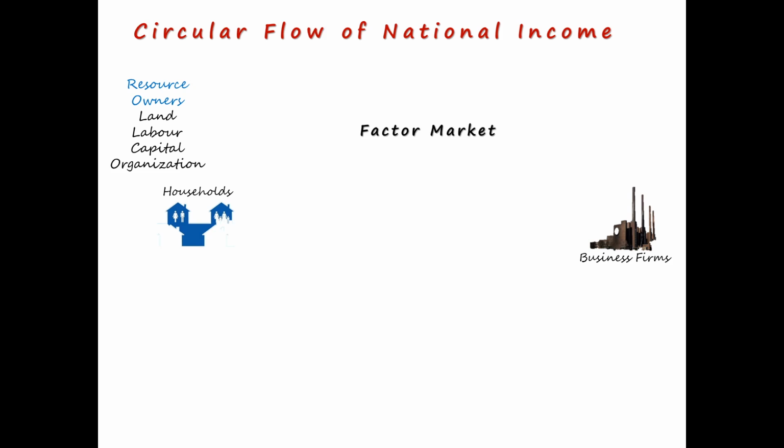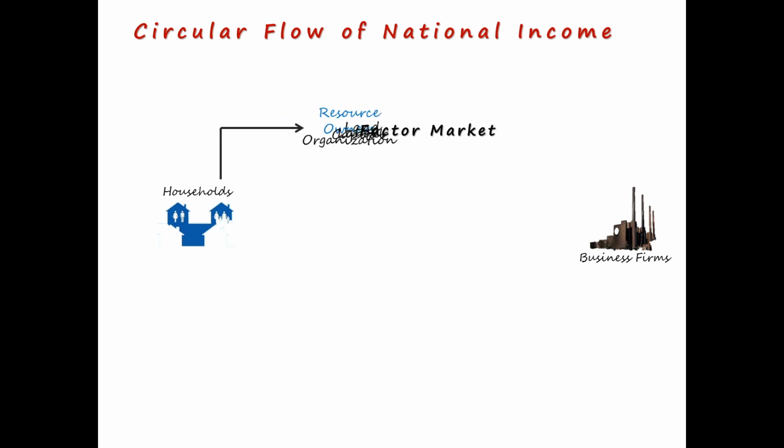They go to the factor market. Factor market refers to the market for factors of production. So here the households take all their resources to the factor market. Why do they take it to the factor market? Because the business firms want to buy these resources. So from households the resources go to the factor market, and from factor market the resources go to the business firms. So this is the first transaction that is taking place,